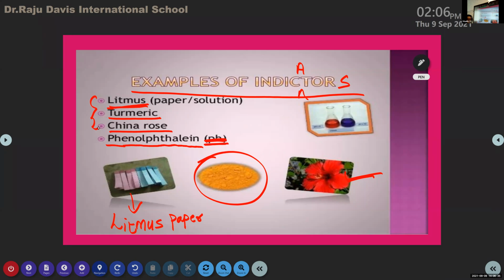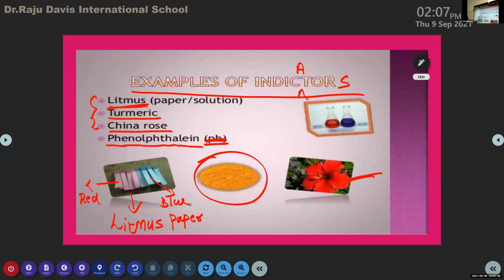Indicators are those substances which are used to test whether the given substance is acidic or basic. The examples of indicators are litmus, a litmus paper. Here I have brought a litmus paper. There are two types of litmus papers: red litmus paper and blue litmus paper.